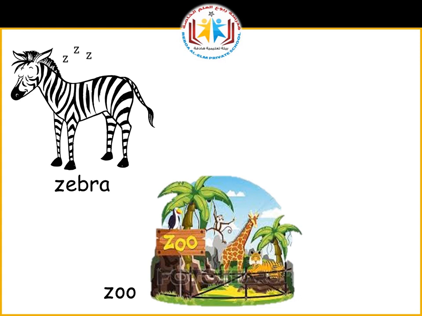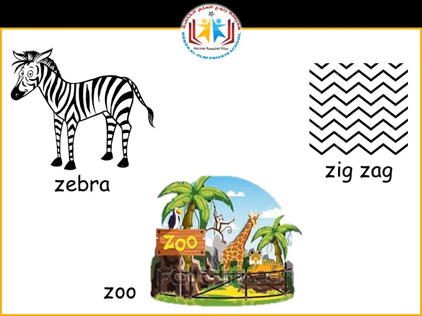What is this? Zoo. A place where all animals are kept together. Have you been to a zoo? What is it? Zoo.